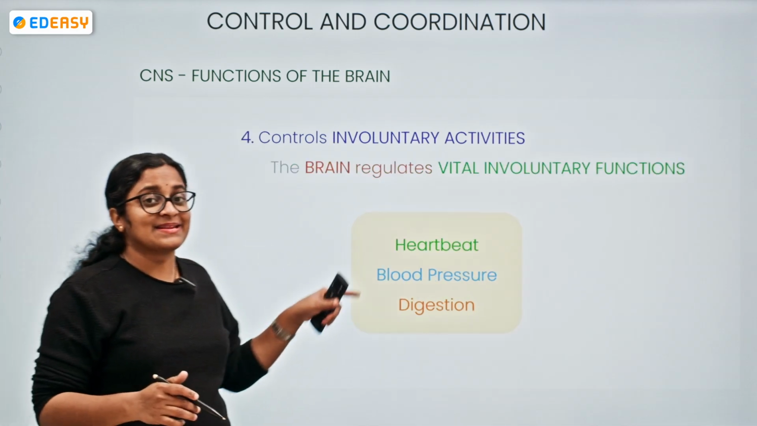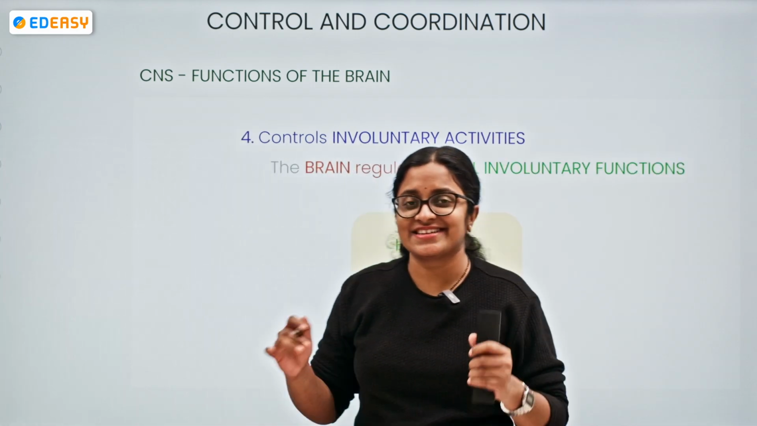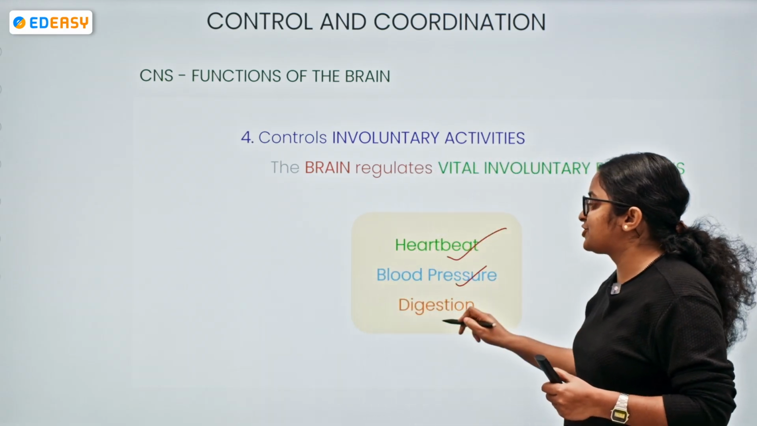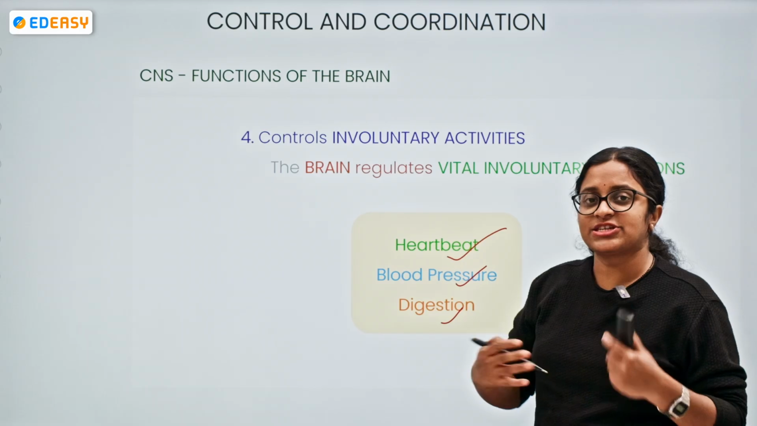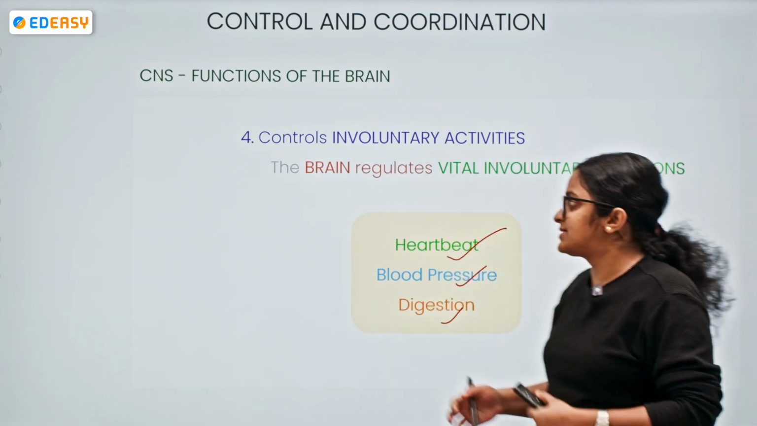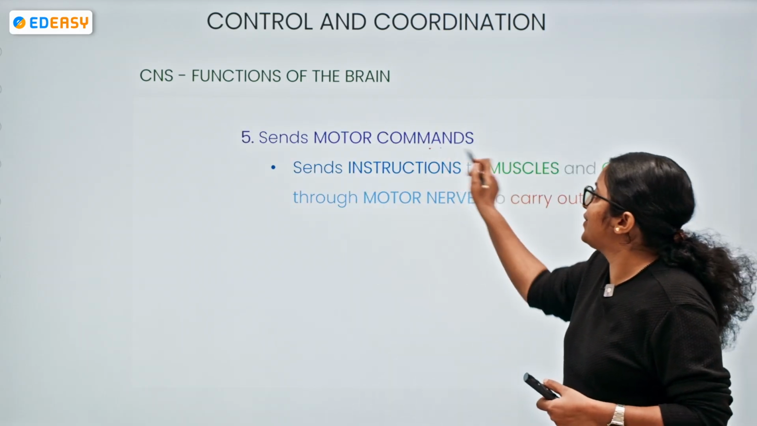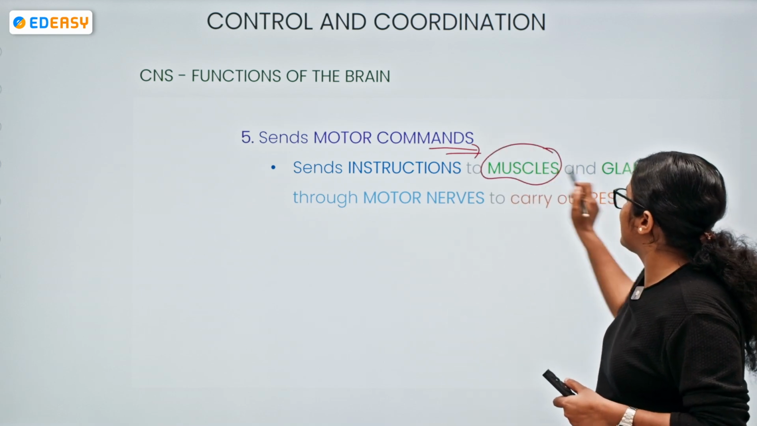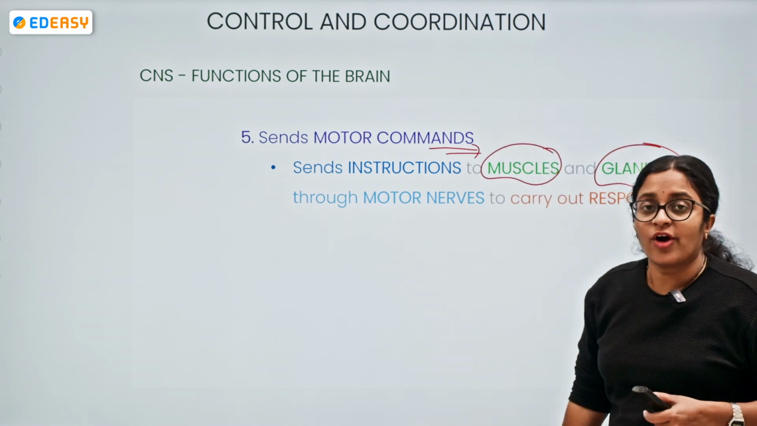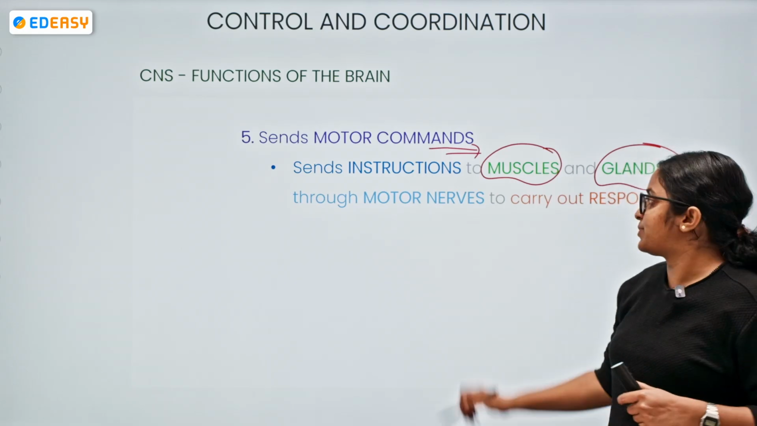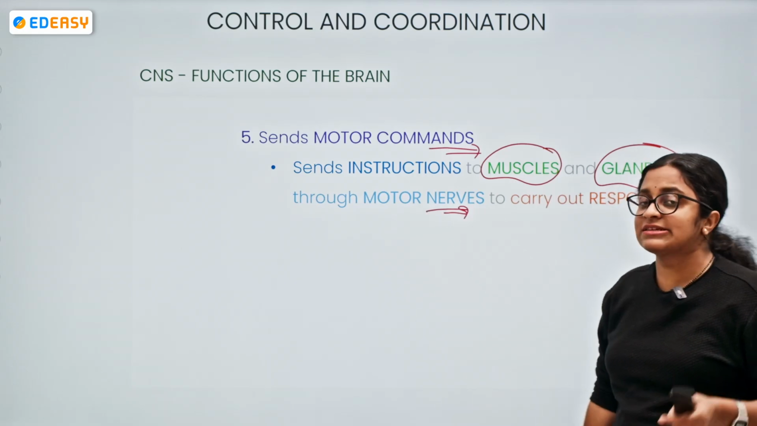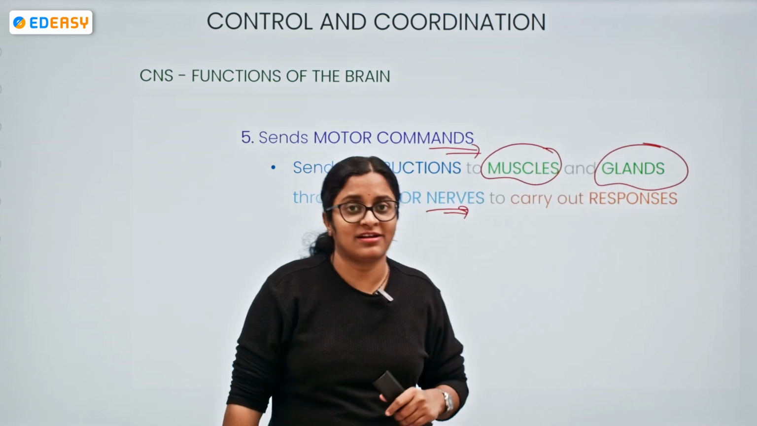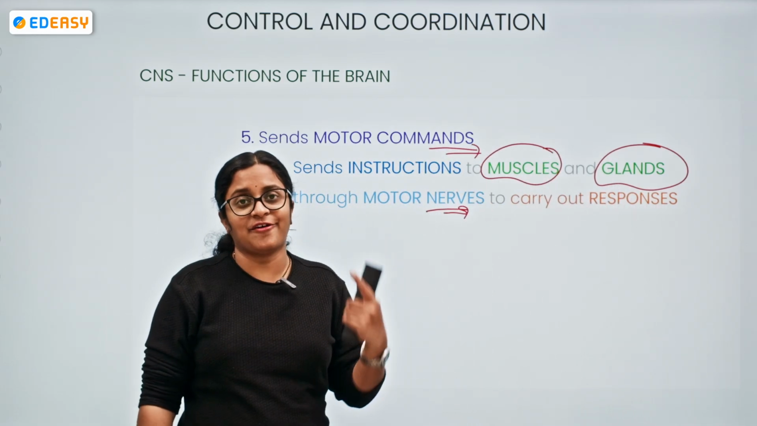So it is not only involving voluntary actions, it also involves involuntary actions like the heartbeat, the blood pressure, the digestive activities, the ones which are occurring within our internal systems. So it is sending motor commands to whom? To either muscles or the glands. For what? To give a specific response. Okay, through the motor nerves it is sending the instruction to whom? To muscle or glands, nothing but the effector, so that there is an eliciting of response.